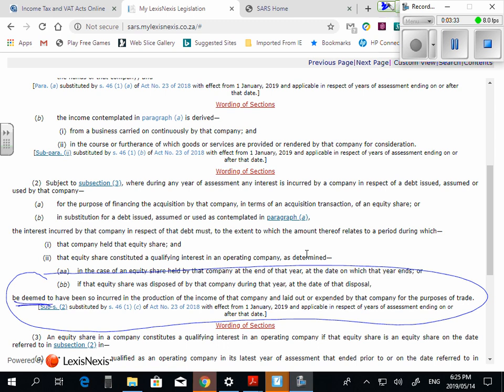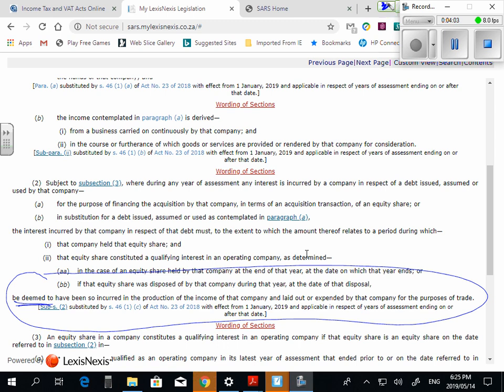So guys, what are they saying? We are going to overrule section 24J. 24J says you can't claim it, but in certain circumstances, we can get a deduction for interest if section 24O overrules it. So 24O will overrule it. Is that all right? So it says be deemed to be in the production of income and laid out for the purposes of trade. Are you guys comfortable with that? When are they going to overrule it?